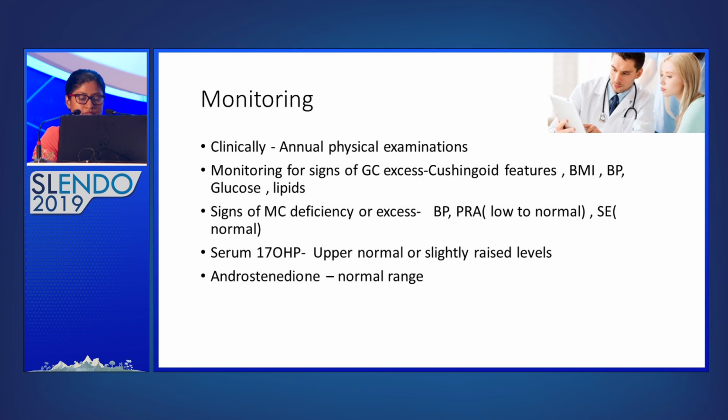How should we monitor these patients? So patients with CAH need monitoring by a specialist, ideally an endocrinologist. They should be assessed at least annually. Annual physical examinations should be done. We need to look for signs of glucocorticoid excess, such as cushingoid features, obesity, hypertension, diabetes, and dyslipidemia. We need to look for signs of mineralocorticoid deficiency or excess. For that, we can check their blood pressure. We can do their plasma renin activity and serum electrolytes. 17-OHP levels should be monitored to monitor their disease control.